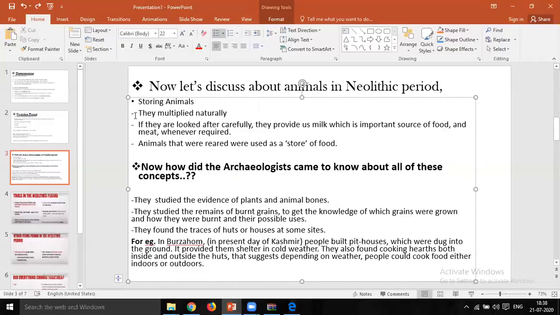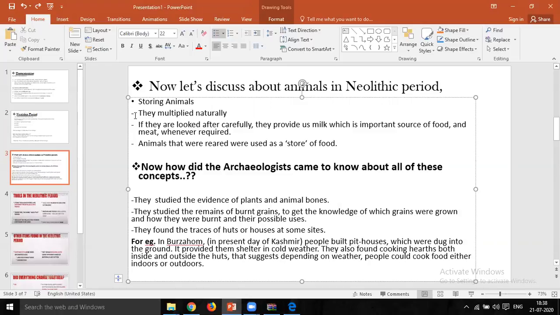See, animals multiplied naturally. The ancient people used to look after the animals and took care of them by giving them all the facilities that they needed. What happened is that the animals multiplied naturally, which means they didn't have to do much work or help for them. They multiplied naturally themselves.